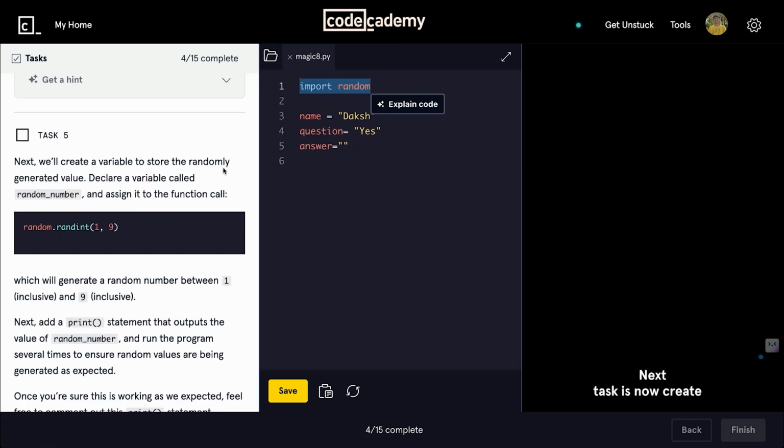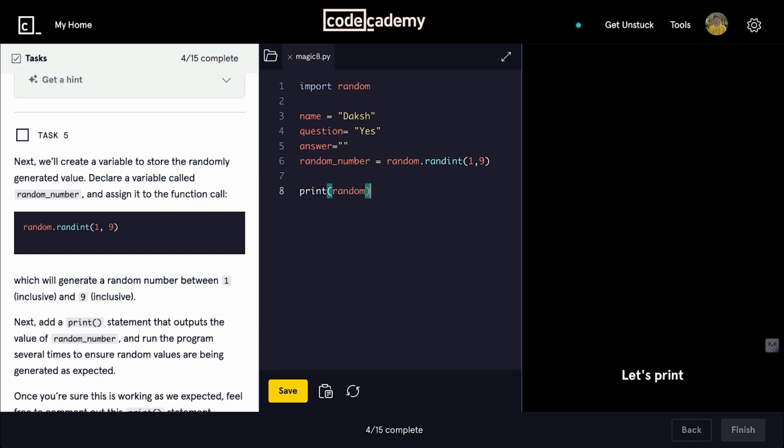Next task is now create a variable that holds a randomly generated value. Okay, so now we have to create another variable called random number and assign it to random. The function that we'll be using from the random module is randint and give it the range of 1 to 9. This is inclusive in nature as I told you before, so it includes 1 and 9. To confirm the numbers are random, let's print the random number, right?